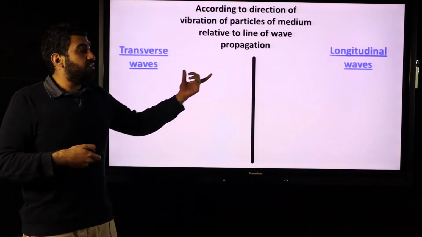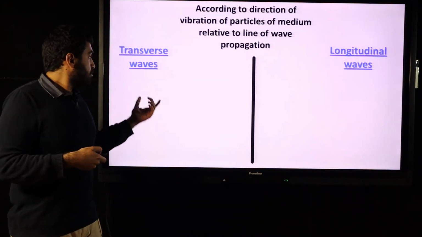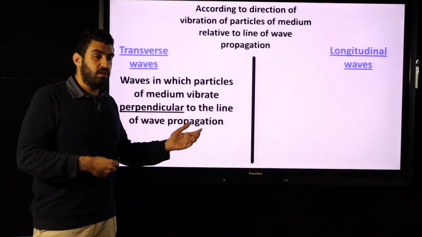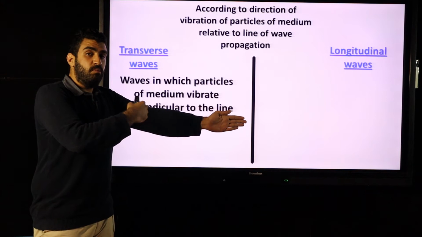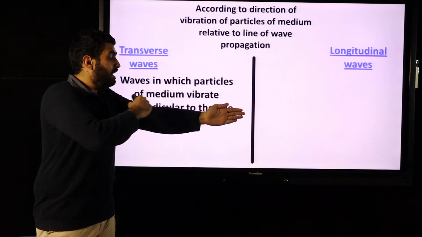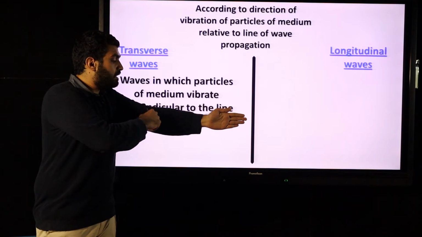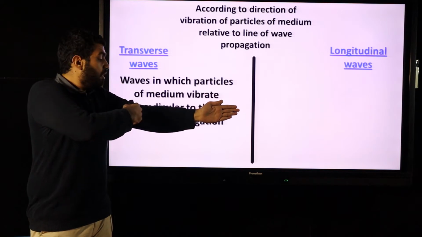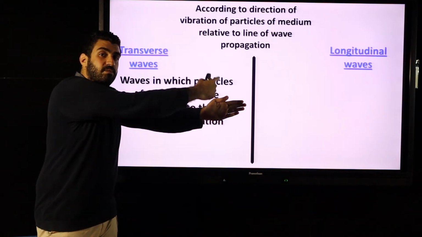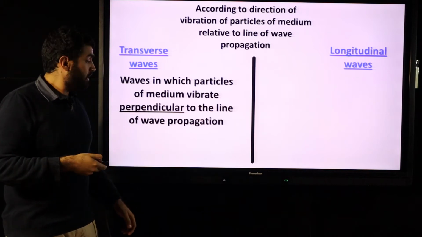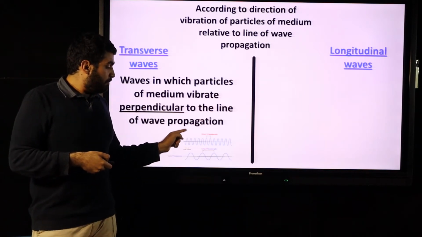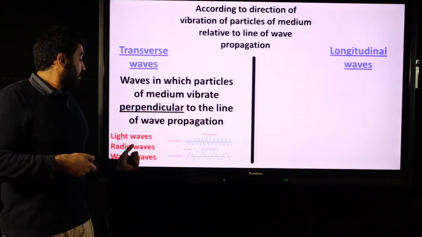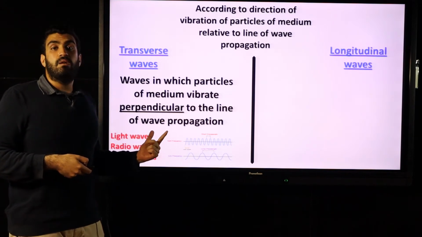First, transverse wave, and second, longitudinal wave. In a transverse wave, the particles will vibrate perpendicular to the line. For example, if my arm is the line and the wave will move from this place to this place, this line resembles the particles of the medium. When I make the wave and this wave is a transverse wave, particles will vibrate like this, up and down, perpendicular to the line. Okay? Like these waves, they move up and down. Particles will move up and down, perpendicular. Like the light waves, radio waves, and water waves.